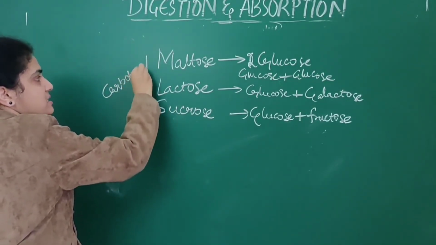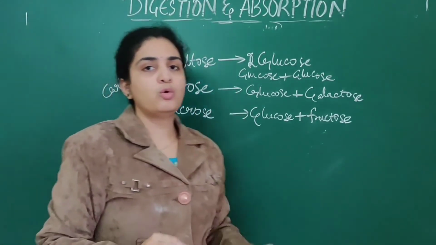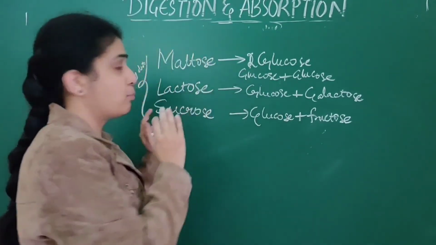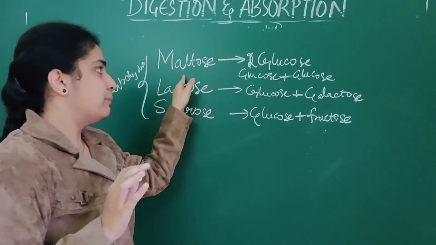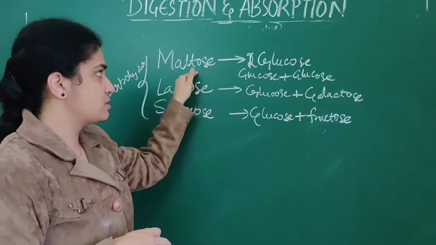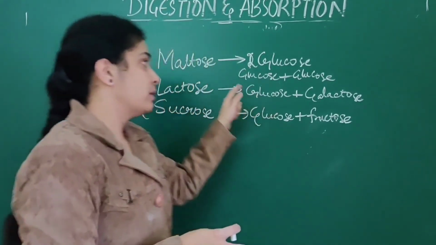How are these digested? Maltose is broken down into two glucose molecules. This is a very important question, because frequently they will ask it: how maltose is broken down. Next, in MBBS also they will ask you. This is a main important topic in biochemistry. Okay.